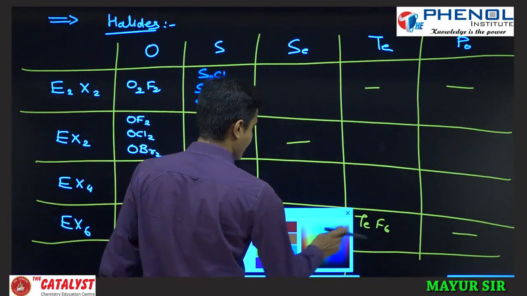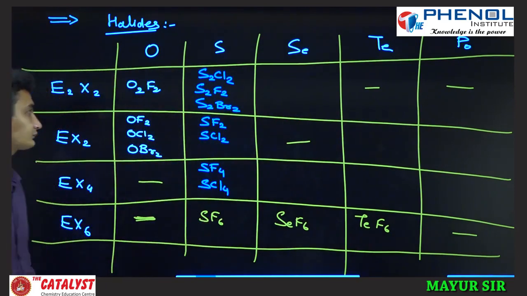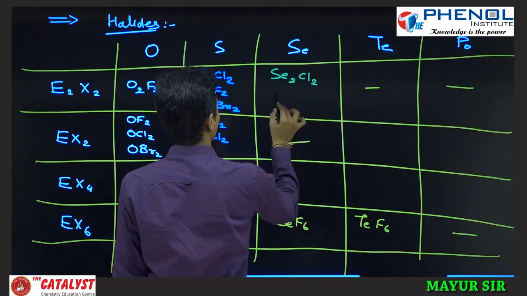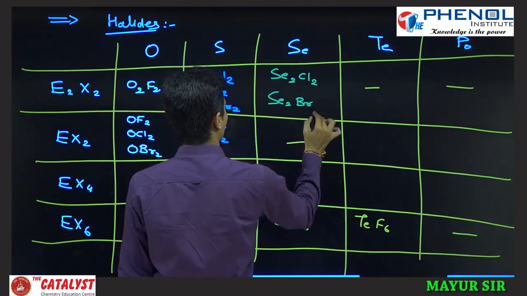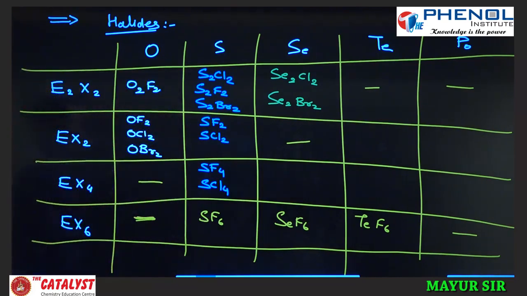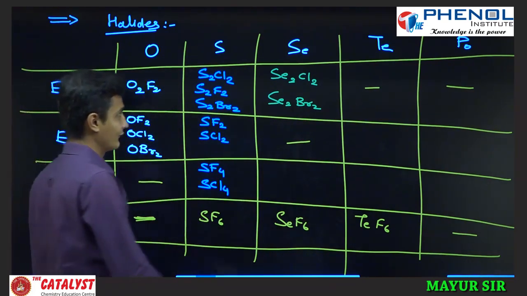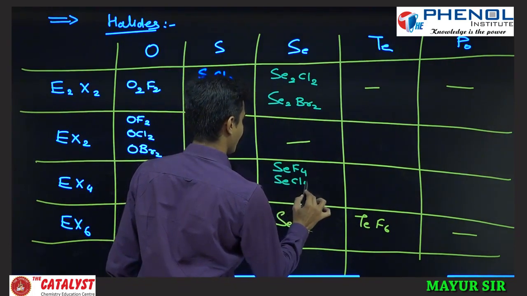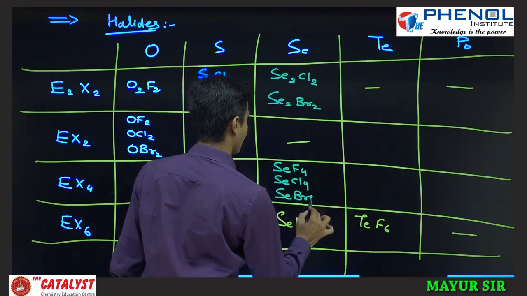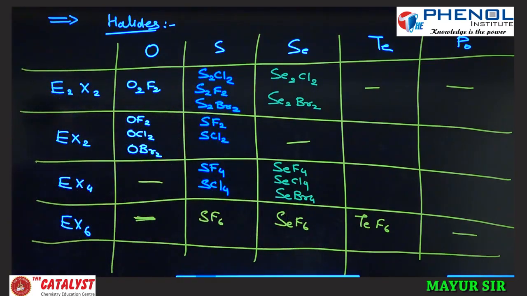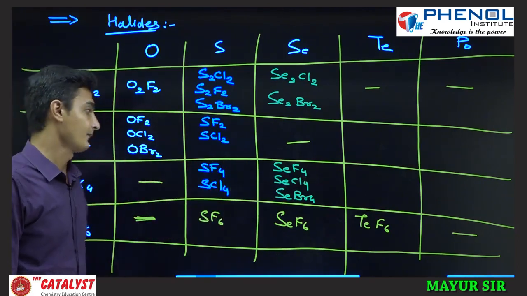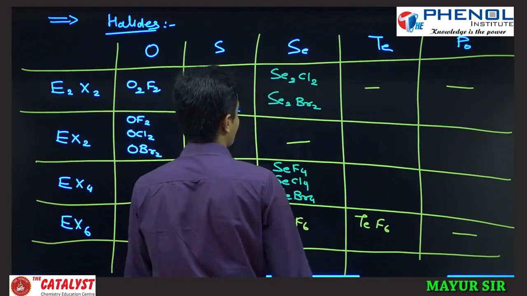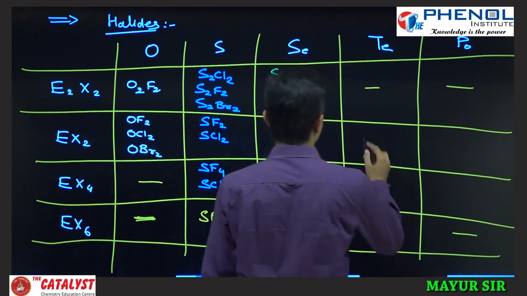Now if we see selenium, there is Se2Cl2 and Se2Br2. For the EX4, SeF4, SeCl4 and SeBr4 are possible. Iodide is still not introduced, you see. Next, for tellurium, for the EX2, there is TeCl2